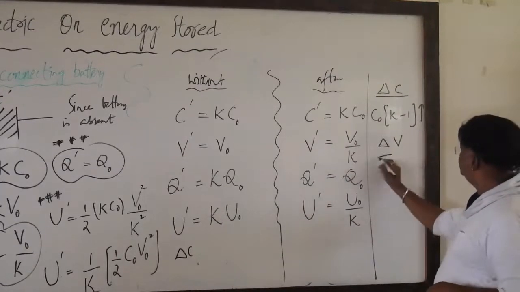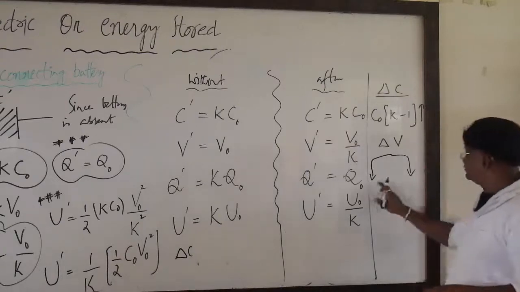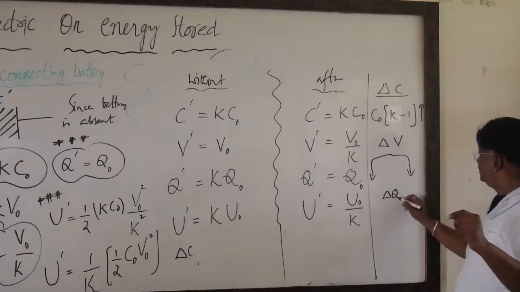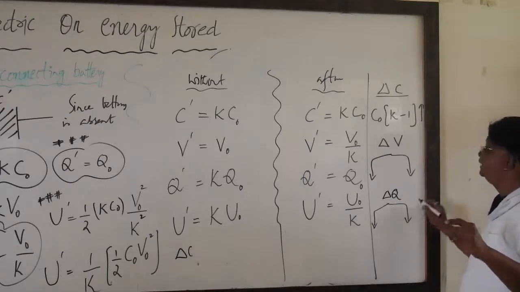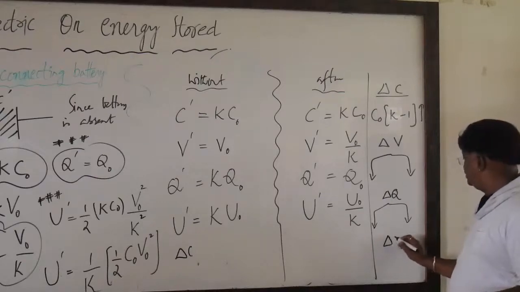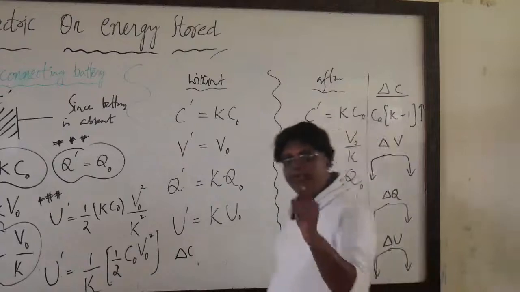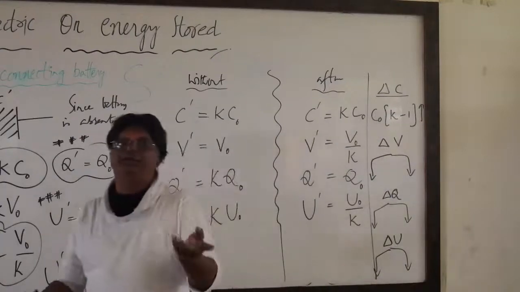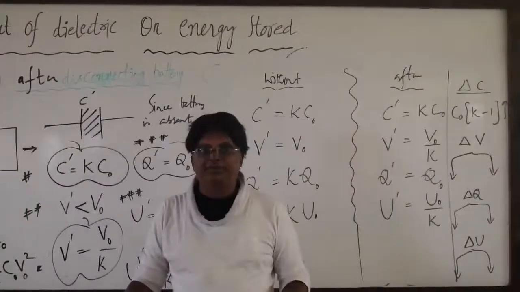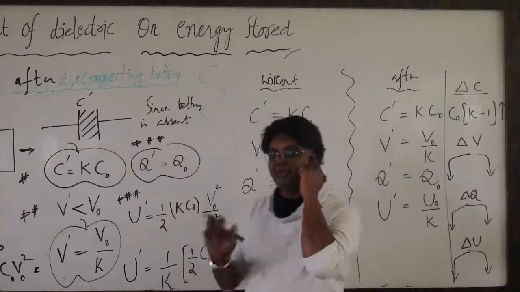Calculate delta V in the two cases, without and after disconnecting. Similarly you can calculate delta Q in both the cases and after that of course delta U also. Delta U is the change in energy, which they may ask as additional work, because the work is potential. Change in energy is there in both.